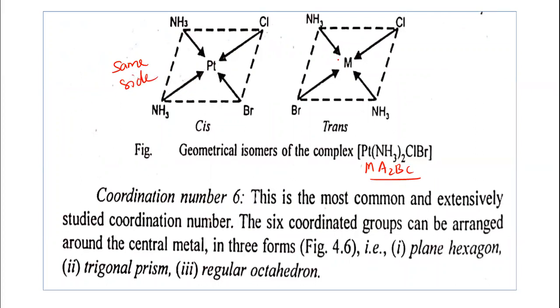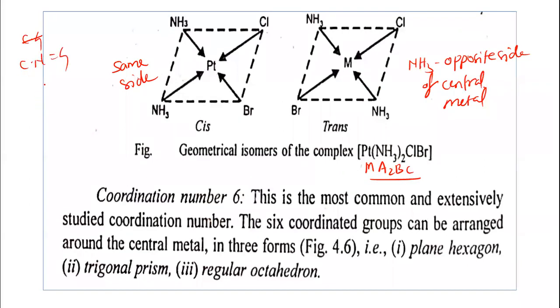In this case, the two ammonia molecules are on the opposite side of the central metal. So this is a trans isomer. In this way, we can represent the cis and trans isomerism in coordination number 4 complexes.